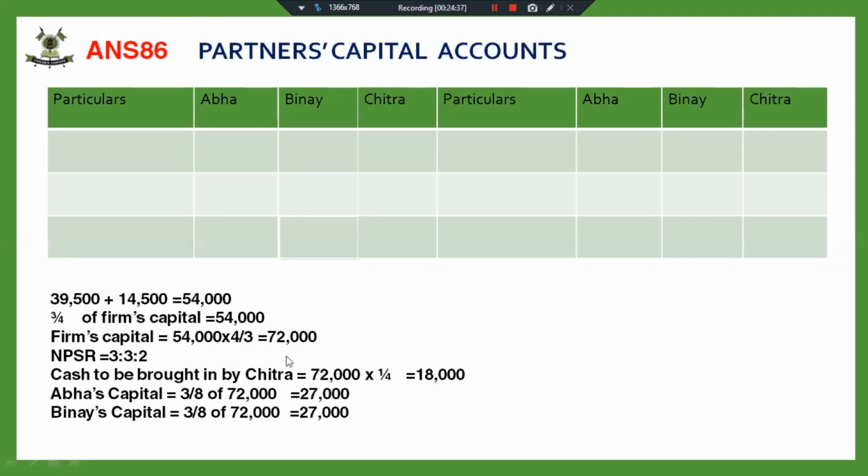And if we divide this 72,000 in the new profit sharing ratio, it comes out to be 27, 27 and 18. That means now I know that 18,000 is to be the cash brought in by the new partner, and the capital of Abhay and Binay is to be 27,000 and 27,000.